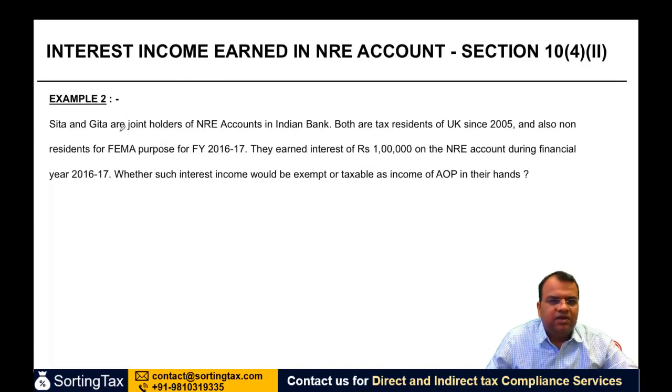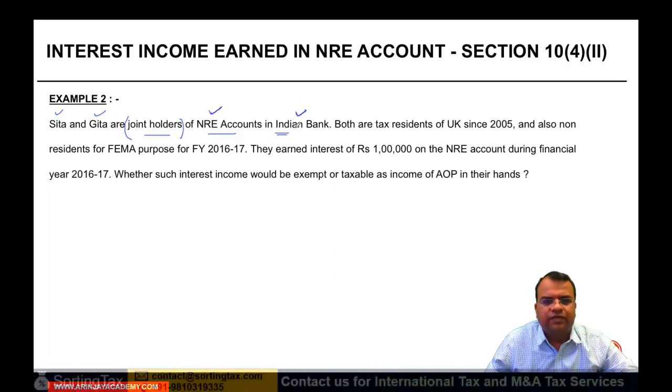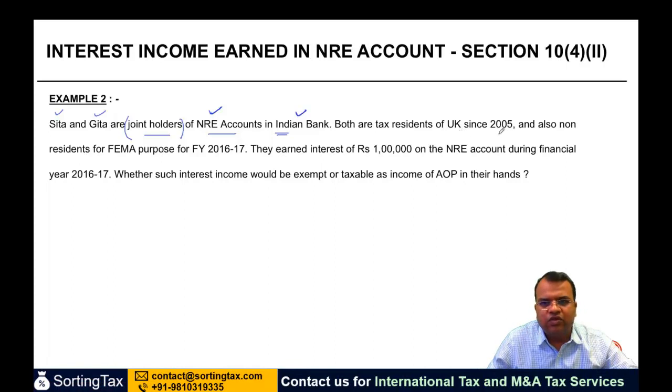Second question. Sita and Geeta are joint holders of NRE account in Indian bank. Again, both are individual, but they are joint holders of an NRE account in India. Both are tax residents of UK since 2005 and also non-resident for FEMA purpose for financial year 16-17. FEMA के लिए भी ये दोनों non-resident हैं और tax के लिए भी non-resident हैं. They earn interest of 1 lakh on NRE account during financial year 16-17. Whether such interest income would be exempt or taxable as income of AOP in their hands.